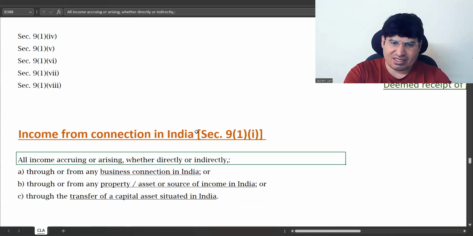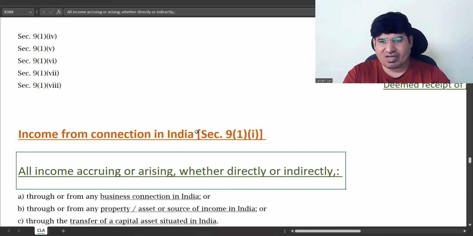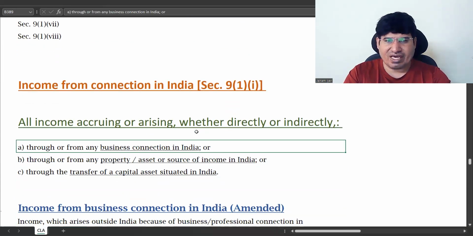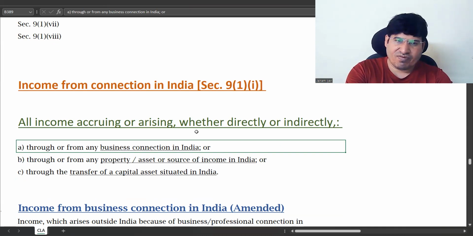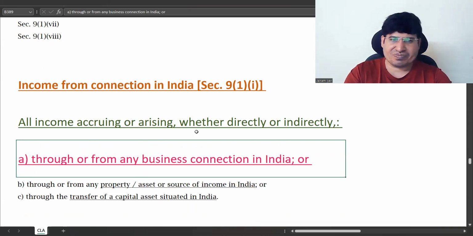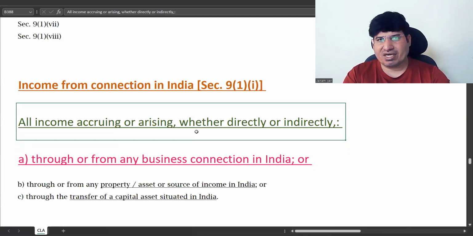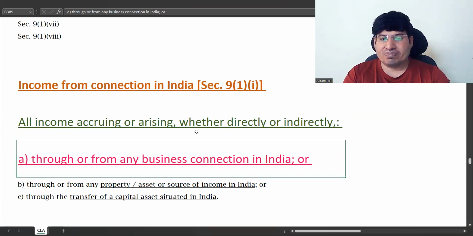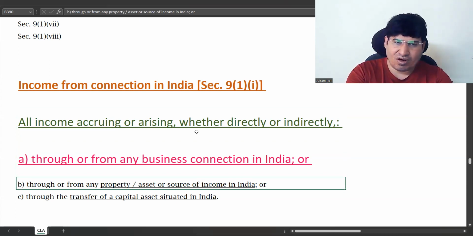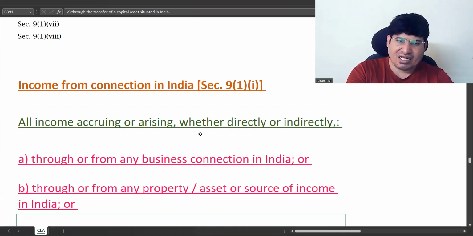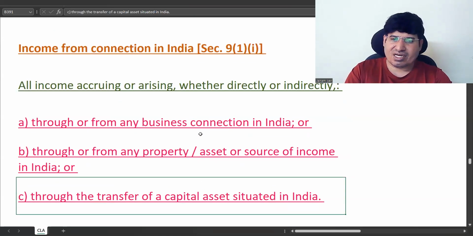The first point: all income accruing or arising, whether directly or indirectly, through any business connection in India, or through any property, asset, source of income in India, and through the transfer of a capital asset situated in India.